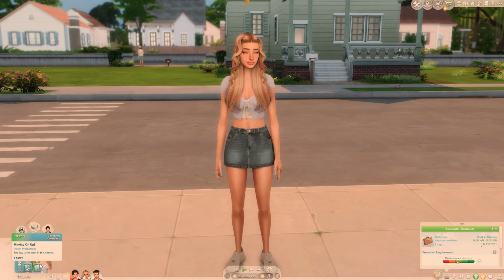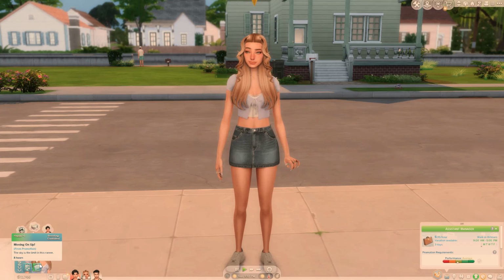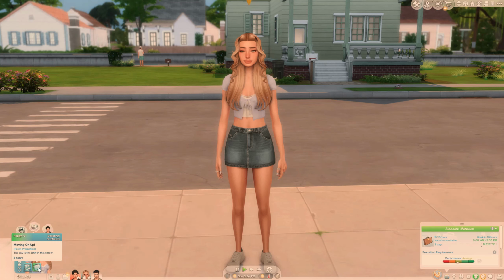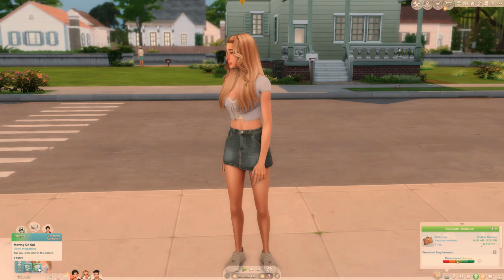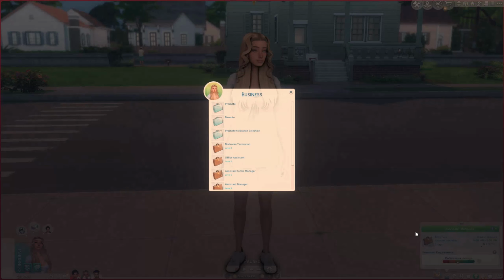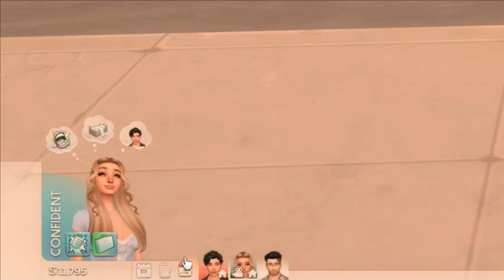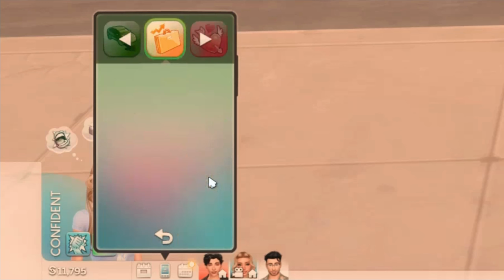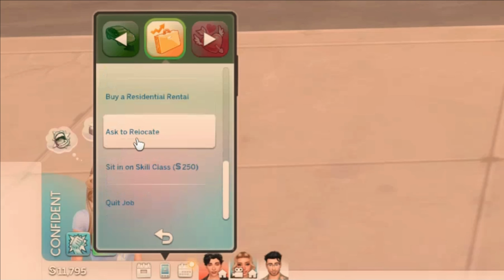So she is now an assistant manager in the business career, which is level 4. She does have the required moodlet for relocation, which is this Moving On Up promotion moodlet, just an in-game moodlet. I thought this was perfect because the next promotion is up to regional manager, and realistically it would make sense for a sim to relocate with that particular promotion. So now if we go to her phone and click on the business tab, we can ask to relocate.